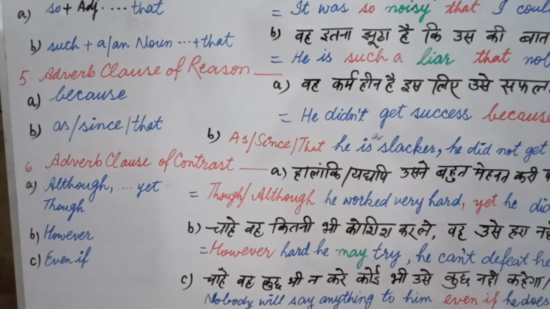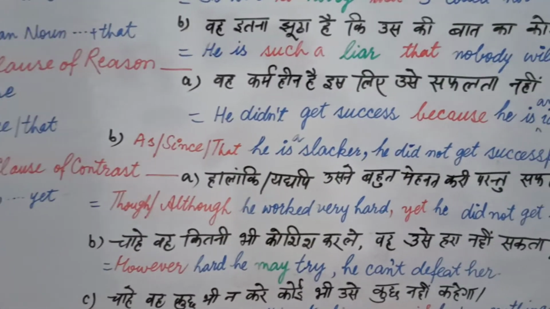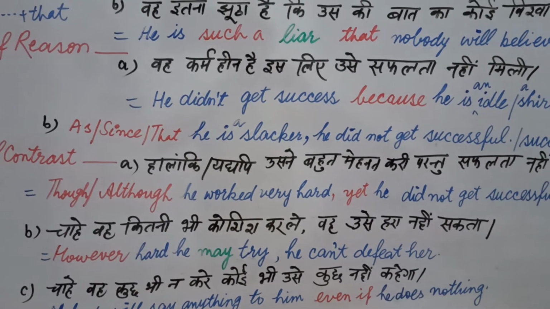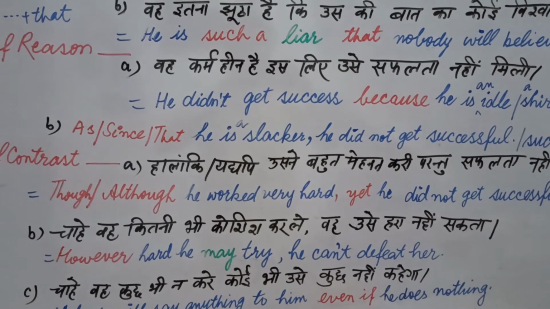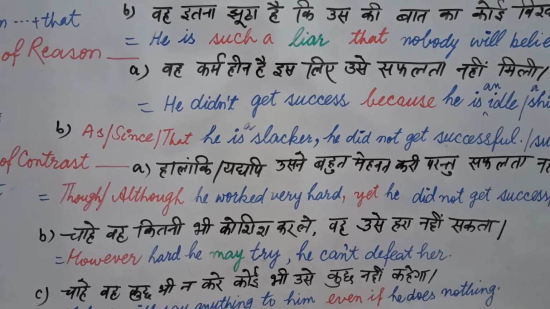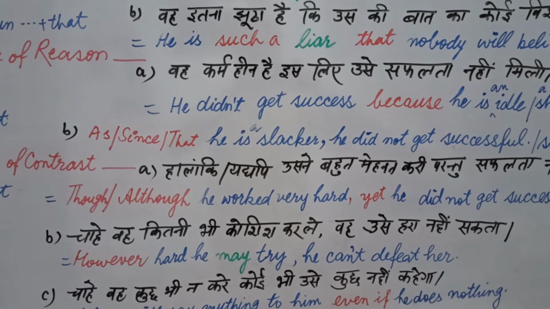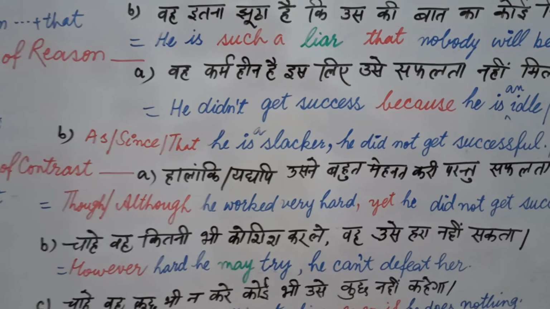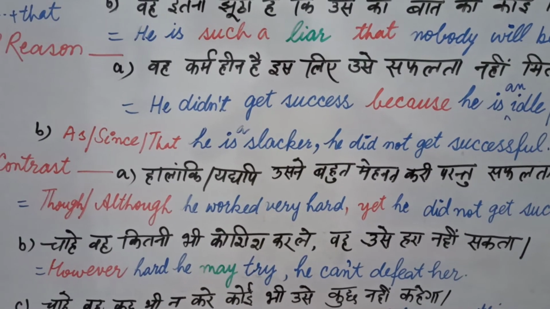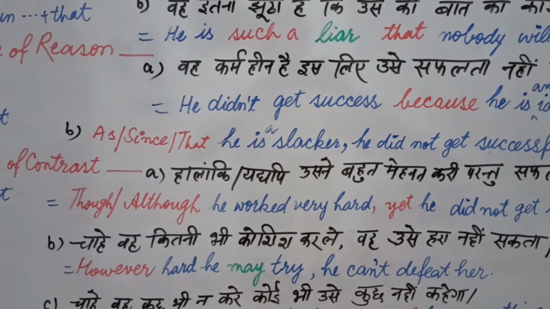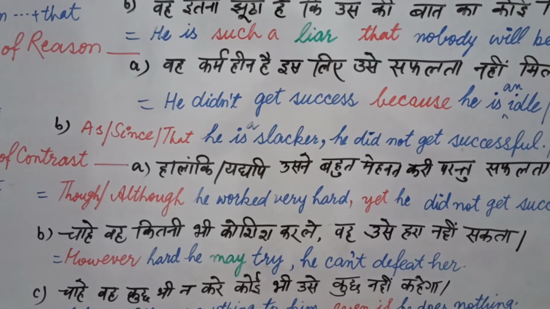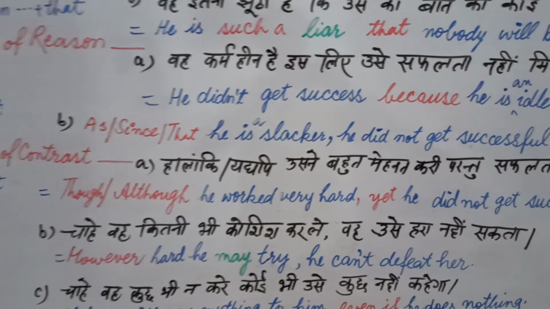After this, I have however hard he may try. चाहे वह कितनी भी कोशिश कर ले उसे हरा नहीं सकता. However hard he may try, he can't defeat her. Now I wrote may in green color because it is related to however. However hard he may try, he can't defeat her. If we use however without may, it is in a coordinate clause, a compound sentence, and we'll discuss it later.